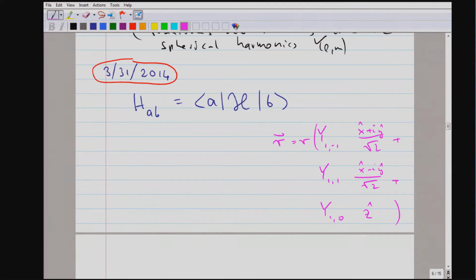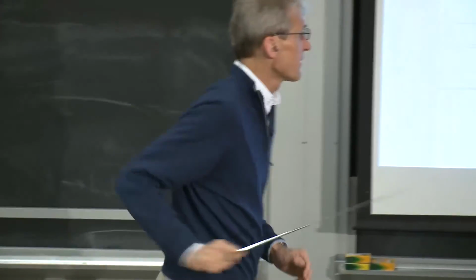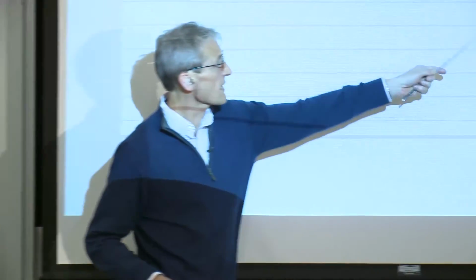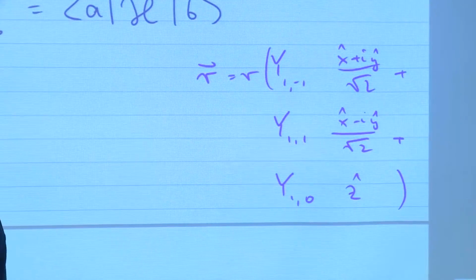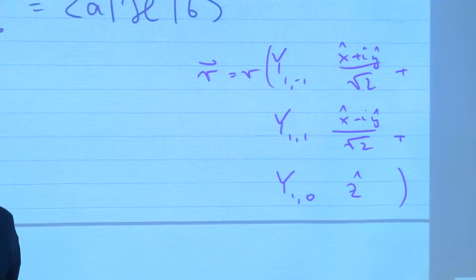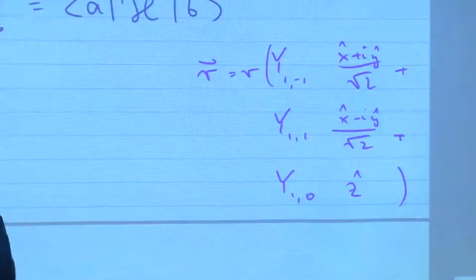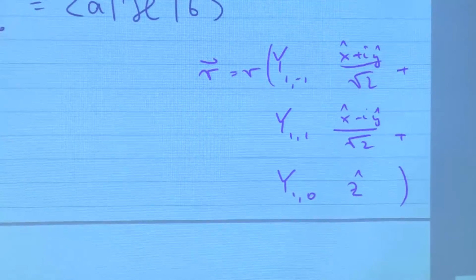So in that case, it's rather simple. The position vector has in this representation components which you can even say are the spherical harmonics, and therefore they transform like the spherical harmonics.